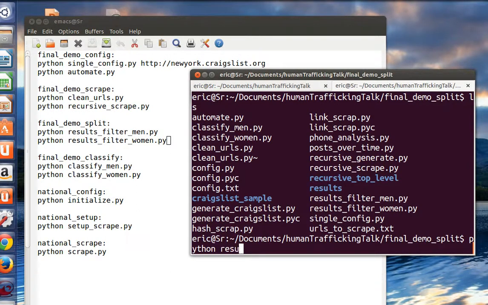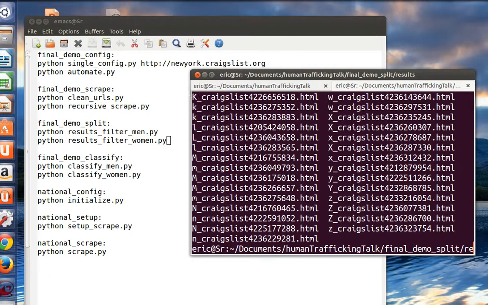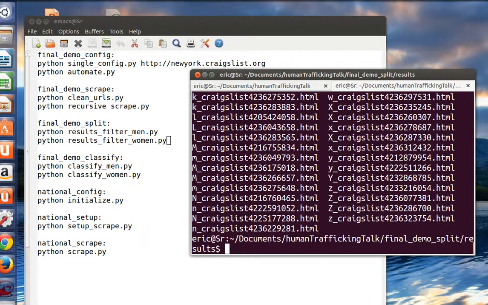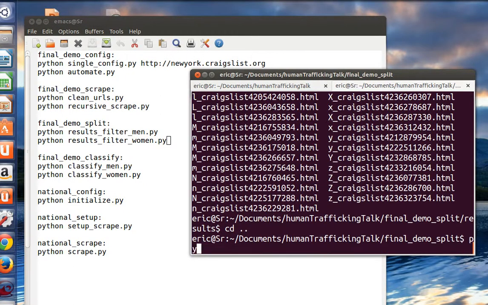All right, let's run results filter. Oh, I should show you my results folder first. There's no results men, no results women. Don't worry about results.csv if you saw it. It's just an internal thing for me.